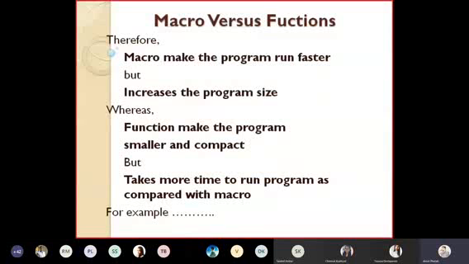So this is what we have written, macro versus function. The example is clear to you now. A macro's advantage is that it makes the program run faster, but if it is used multiple times in the program, or if the macro size is large, then the size of the program may increase. Whereas a function makes the program smaller and compact, because it does not get replaced in the main function; it will be called separately, but as it is called separately it will take more time.